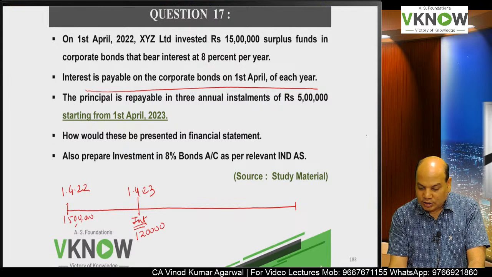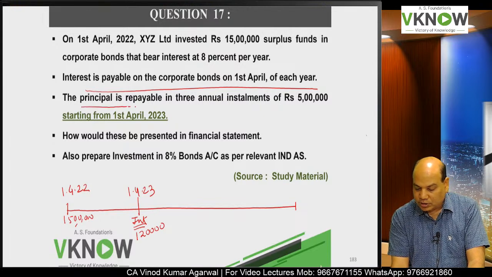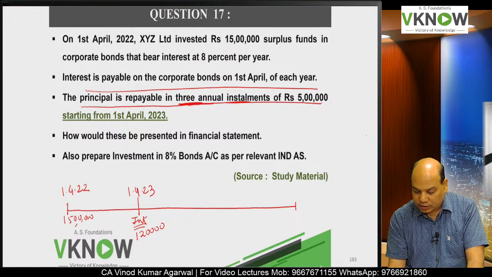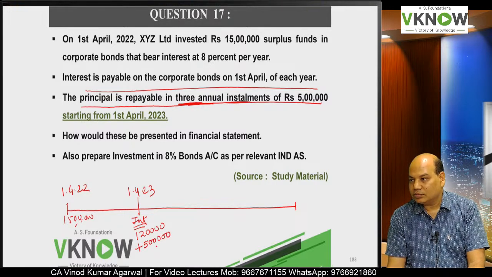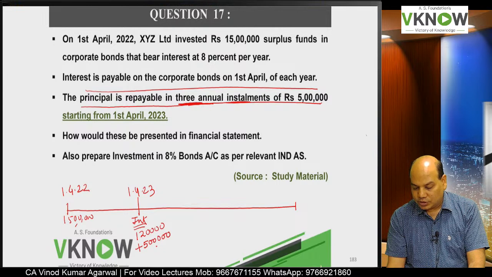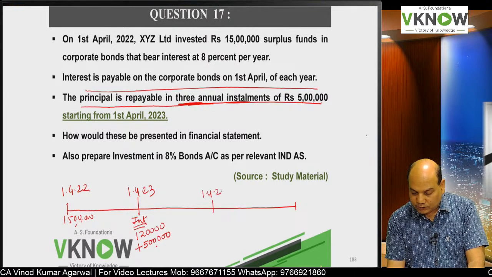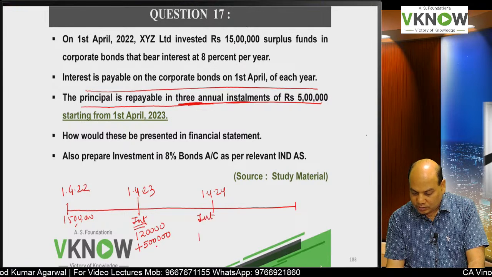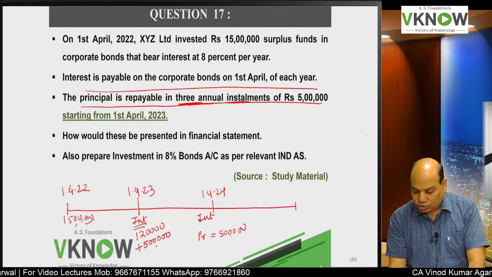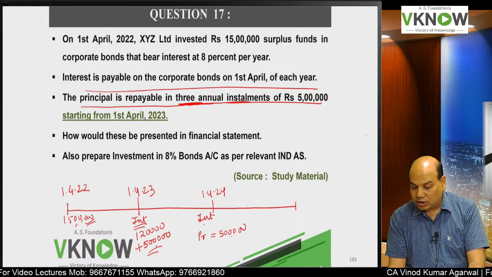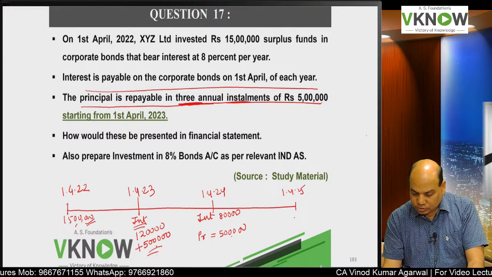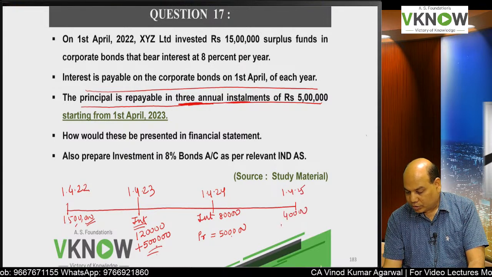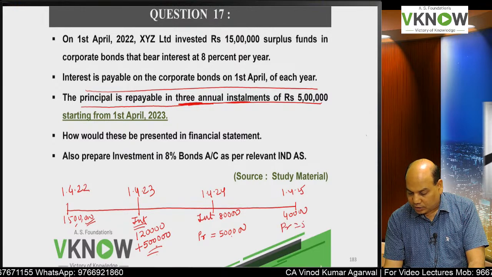1,20,000. Very good. Interest is payable on the corporate bond on 1st April. The principal is payable in 3 annual installments of 5 lakh. Plus you are also going to receive 5 lakh here, the first installment on 1st April. And then you will go to 1st April 24, again you will receive interest and principal. Principal is 5 lakh, interest will change because out of 15 lakh, 5 lakh has been paid. So 10 lakh into 8%, 80,000. You will receive 80,000 interest and principal 5 lakh.